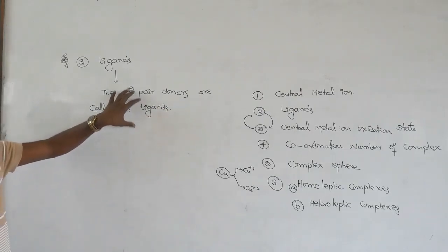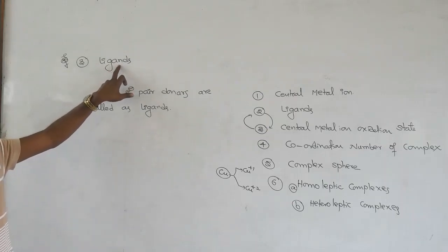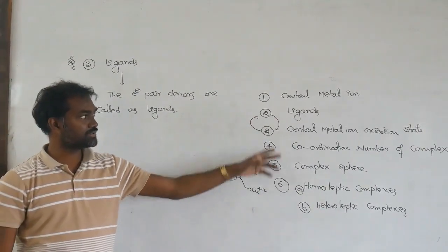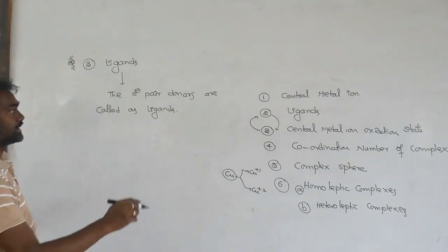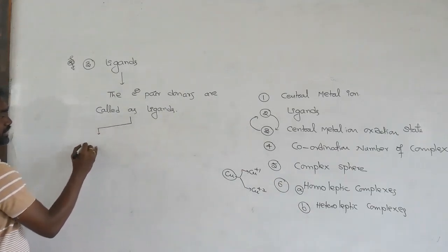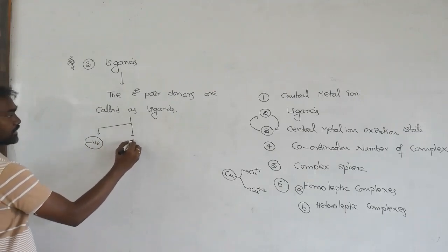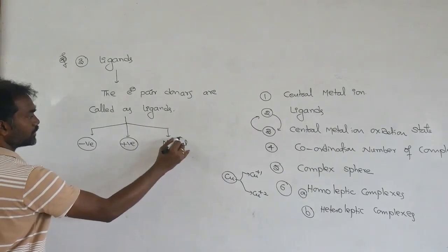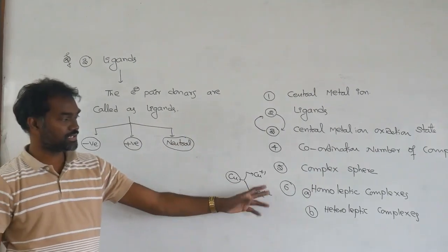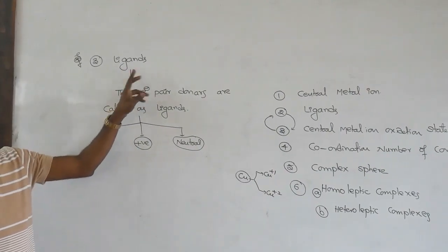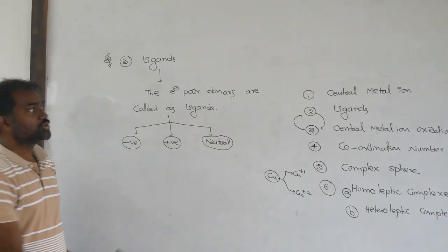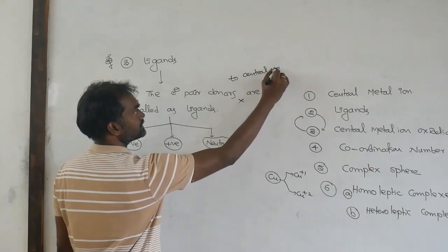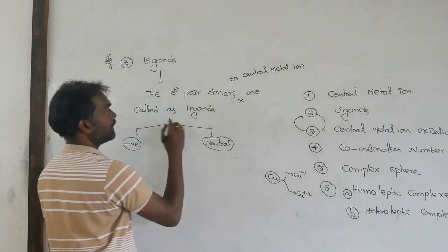This is very important in the complex compound chapter, so we will discuss it in a detailed manner. After completion of these six points, we will come back to discuss ligands. We have negative ligands, positive ligands, and neutral ligands. The first definition is electron pair donors. Donors for whom? To the central metal ion; these are called ligands.